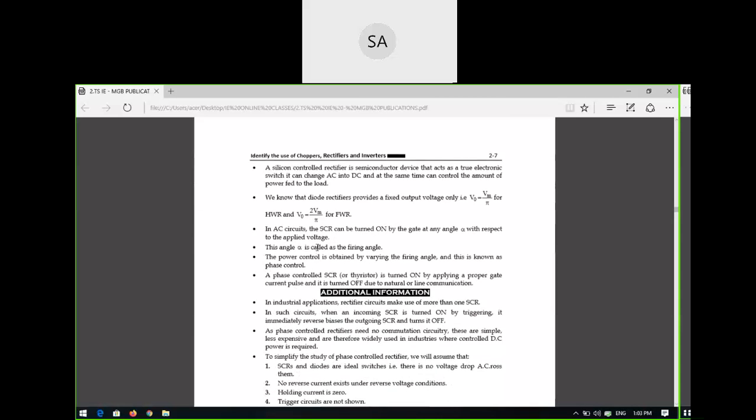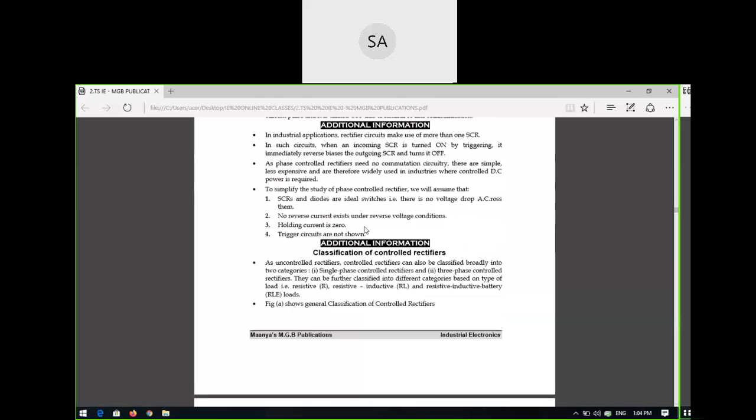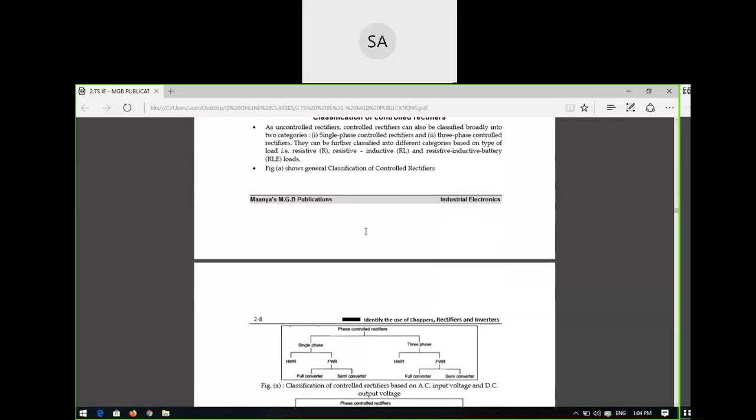So what is the average output voltage for any rectifier? For a half wave rectifier it is Vm by pi. But for a full wave rectifier it is 2 Vm by pi. Okay, so this is the DC voltage for a half wave rectifier as well as a full wave rectifier.